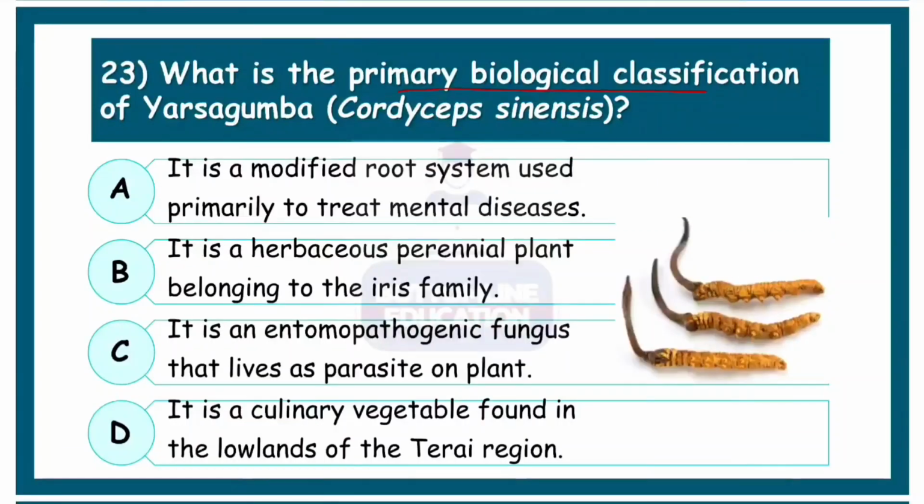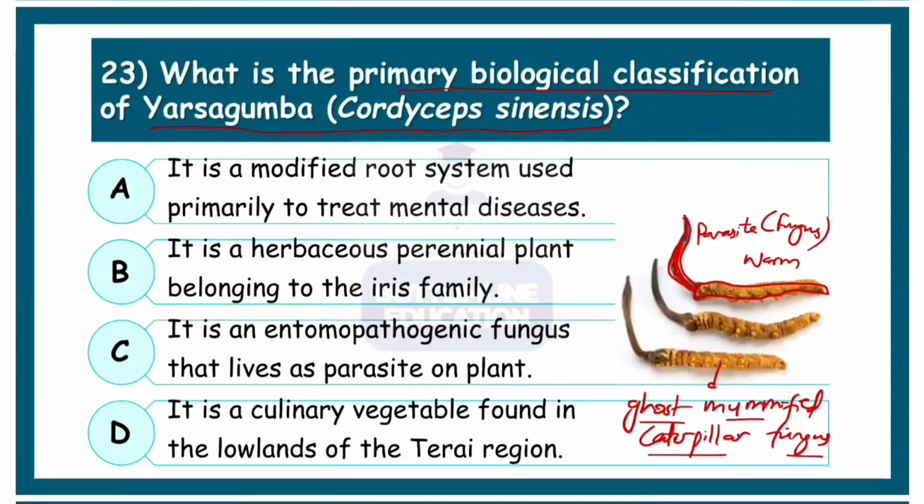Chlorofluorocarbons is unrelated. So what is the primary biological classification of Yarsagumba? Okay, now Yarsagumba is pretty interesting. It actually initially is just a worm. It's an animal. But once the worms get infected with a parasite, which is basically a fungus that starts to grow on its head, the worm slowly paralyzes over time, and it actually kind of becomes like a dead. It is not able to move. So it has got itself a name, ghost mummified caterpillar fungus. That's the main reason.